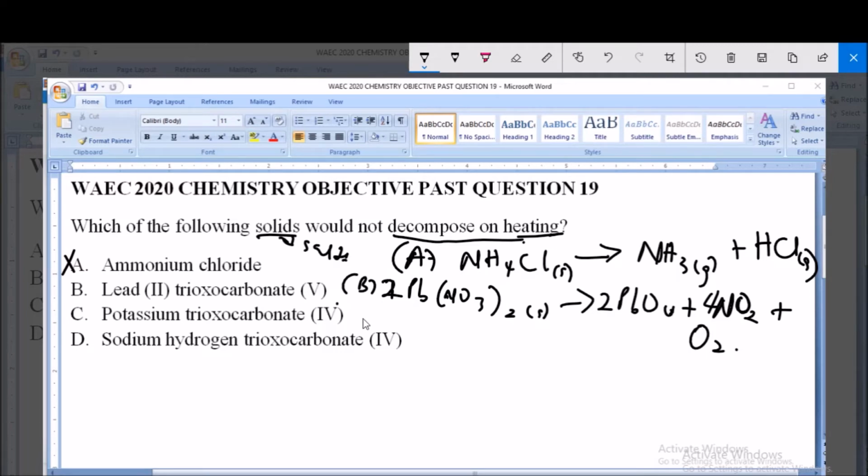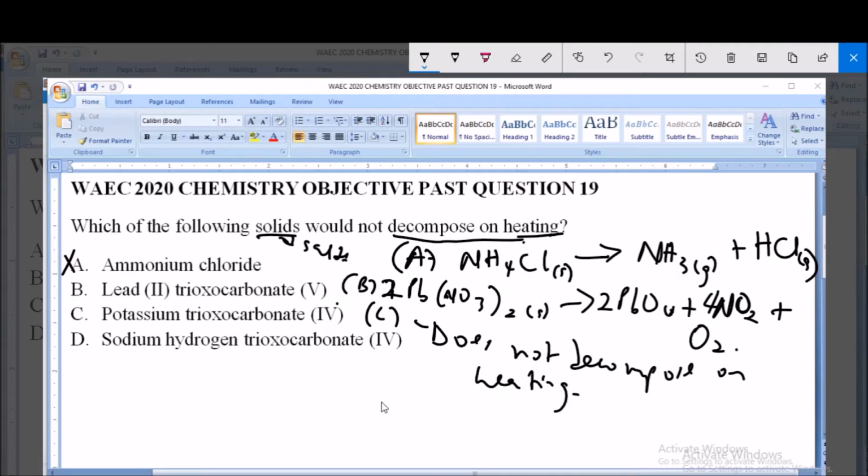Now option C, potassium trioxocarbonate(IV), does not decompose on heating. It does not decompose on heating.